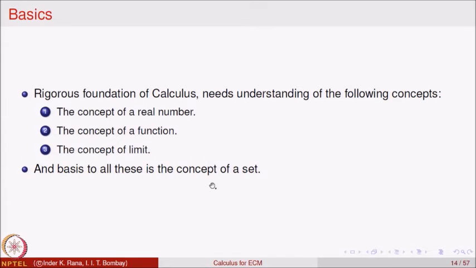So, what we will do is we will start with the concept of set and set theory basically. We will not go into detail about sets and set theory, only the minimal thing required for our calculus course. Then we will go over to the concept of real number and describe properties of real number, whatever we require. Then we will go over to the concept of functions and then limits, and then to other concepts in calculus. So, this is the route we are going to follow for our course. So, let us begin with the concept of set theory.